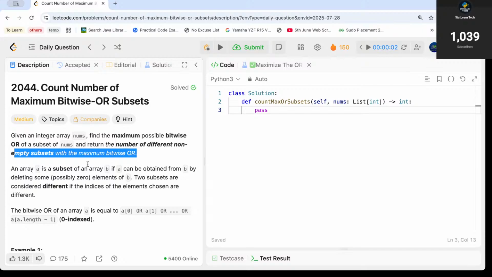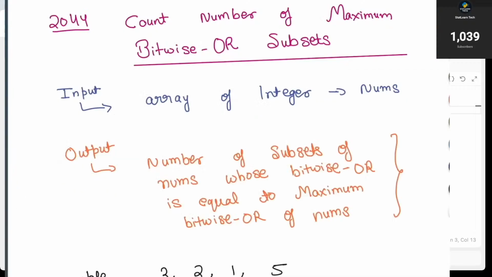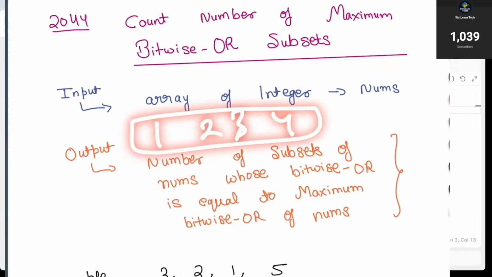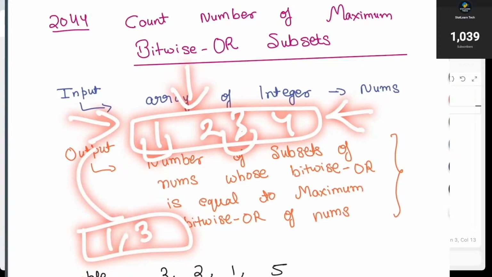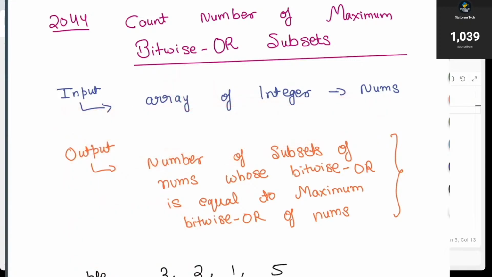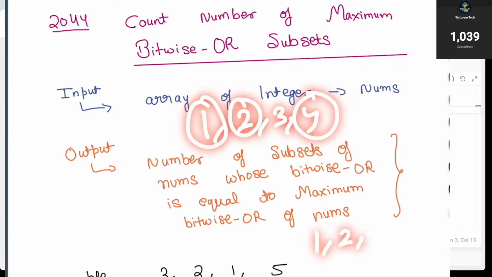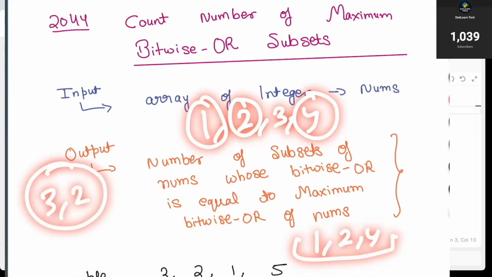And what is a subset? Let me try to explain it with the drawing pad. For example, if there is an array 1, 2, 4, you can call another array a subset of it when you select elements from this array in the same order in which they are in the original array. For example, I can select 1 and 3 and say 1 comma 3 is a subset of 1, 2, 3, 4. I may select 1, 2 and 4. 1 comma 2 comma 4 is also a subset, but I cannot say 3 comma 2 is a subset because